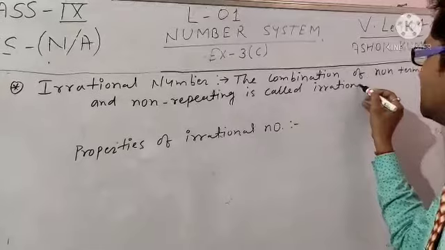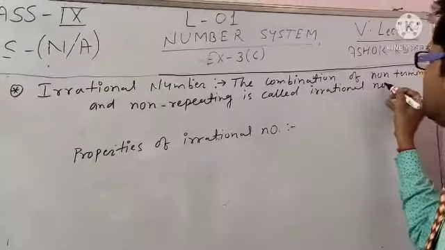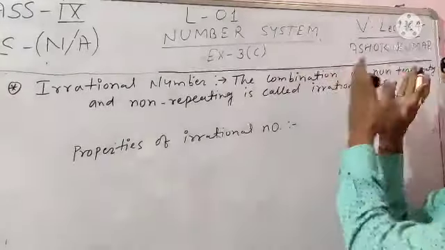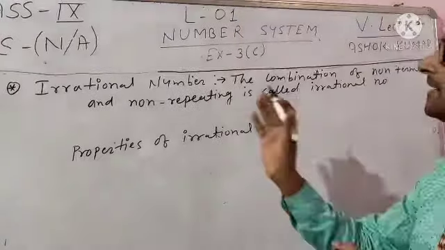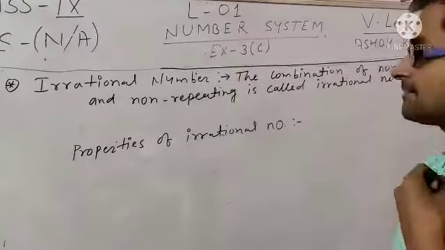Very easy definition, student. What is irrational number? So we can say the combination of non-terminating and non-repeating is called irrational number.